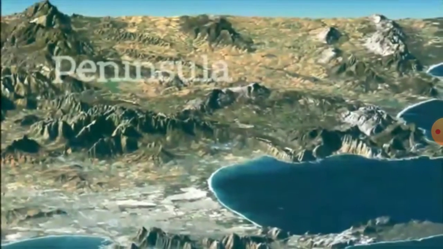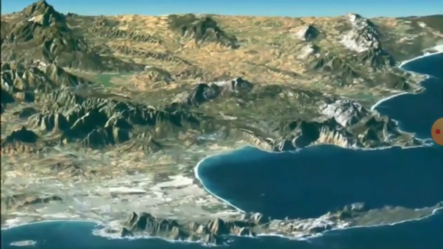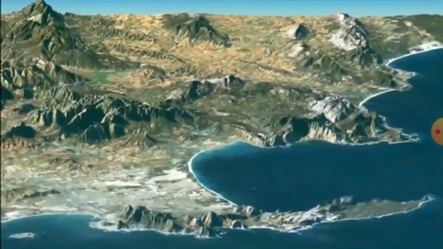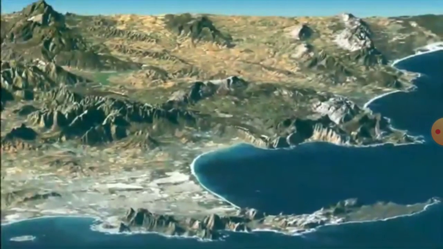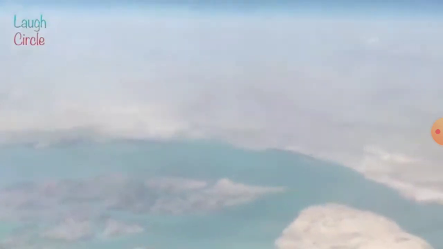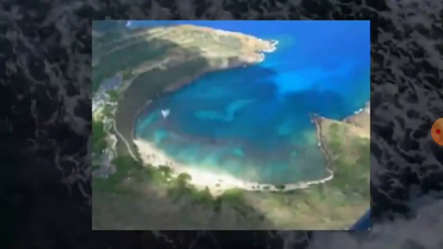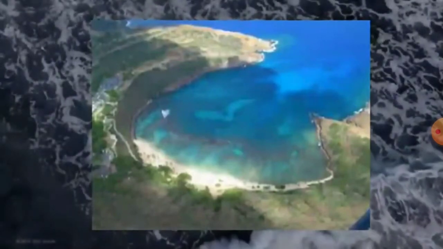Next, peninsula. A piece of land surrounded by water on three sides is called a peninsula. The southern part of India is a peninsula. Next, strait. A strait is a narrow channel of water connecting two very large water bodies. For example, the Palk Strait connects the Bay of Bengal to the Indian Ocean. Next, bay. A bay is formed when part of the sea fills up a wide curve of land. The Bay of Bengal is an example of a bay.